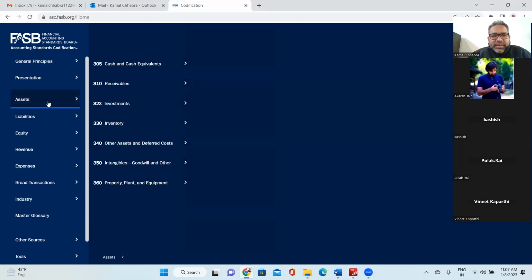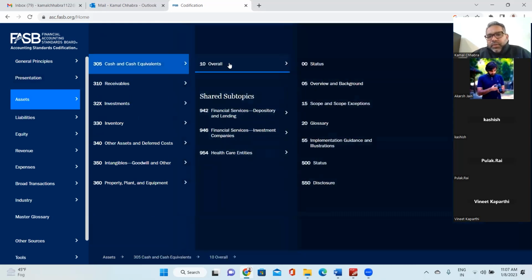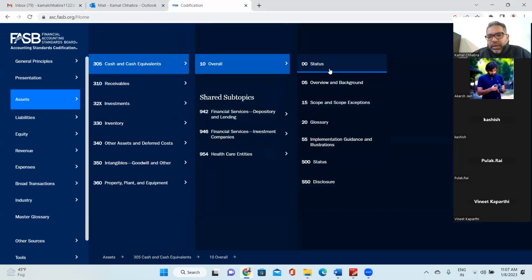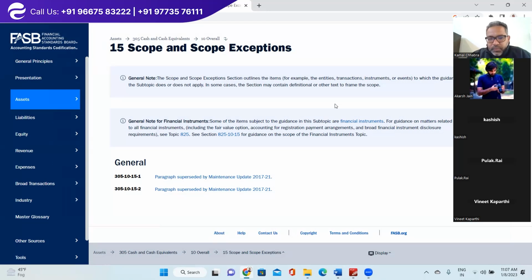Same way, if you go to the assets one, and if you click on cash and cash equivalents, it will show you these subtopics, right? So if you click on, let's say, scope and scope exceptions, it will show you the explanation, the respective accounting standard codification section, scope and scope exceptions. So there you can read. And this is available to each one of us free of cost. If you want to download the accounting standard, then only you need to take the paid version. If you want to just read it for your knowledge, this is all completely free of cost for each one of us.